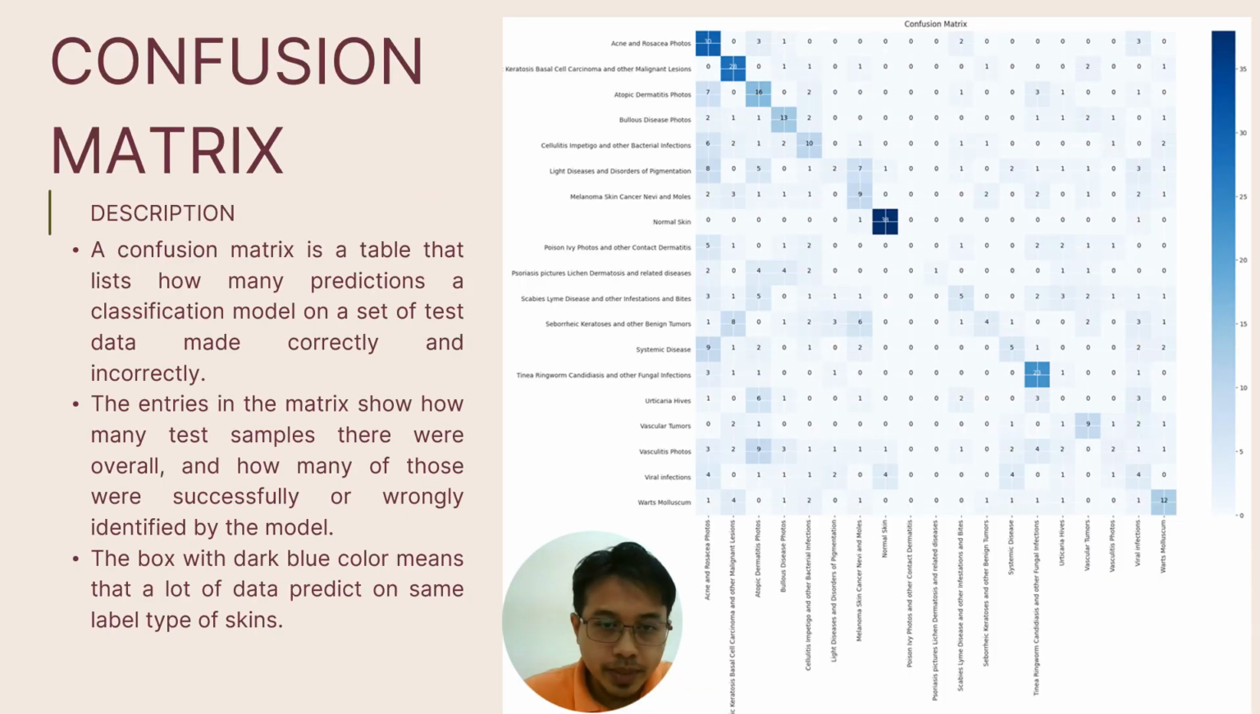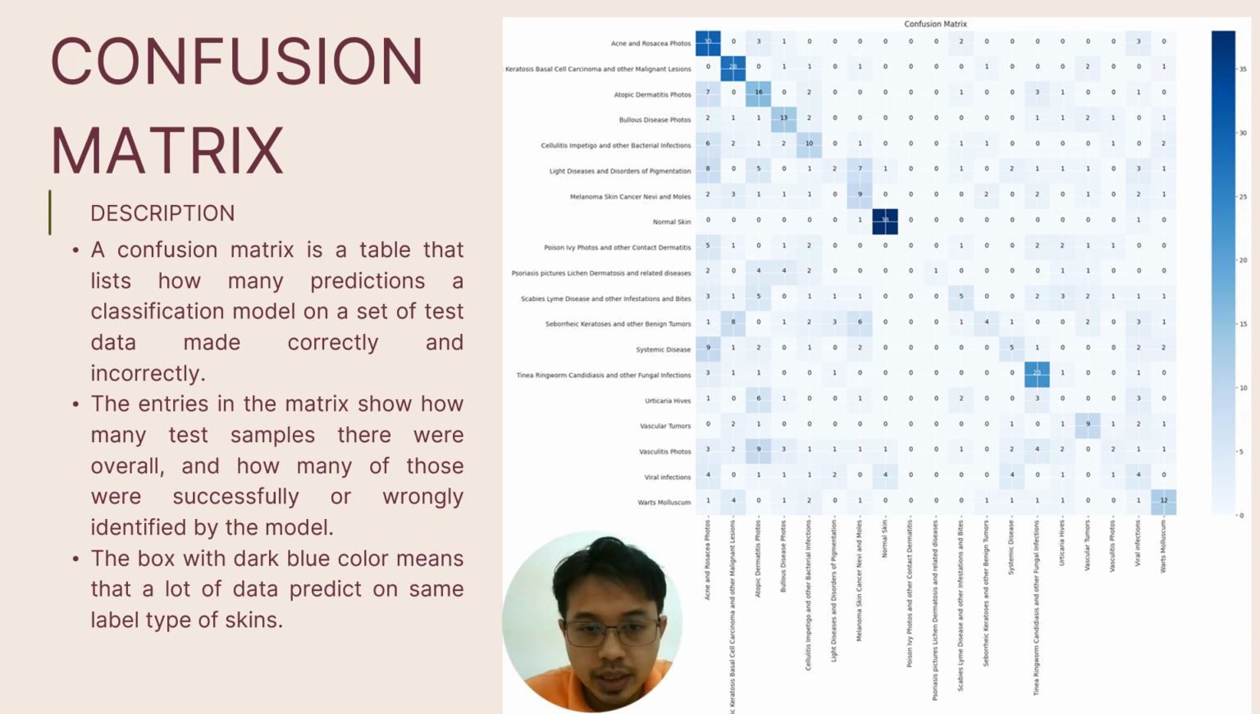This is the confusion matrix. The confusion matrix is the table that lists how many predictions the classification model made on the set of test data correctly and incorrectly. The entries of the matrix show how many test samples there were overall and how many were successfully and wrongly identified by the model.